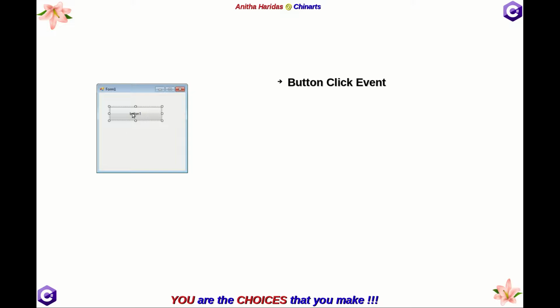So when you click this button, I call it as event, but when I click it, I want some action to be performed. So whatever action you want to perform, that will be handled as an event by a method through event handler. So event handler is the one through which you are going to perform an action for the button click event.